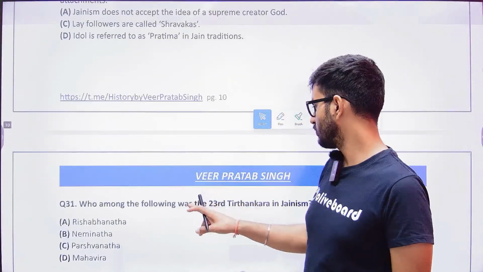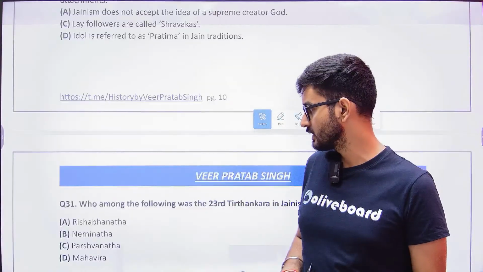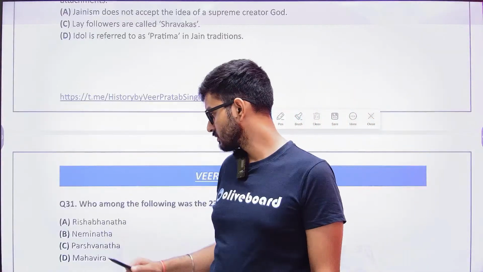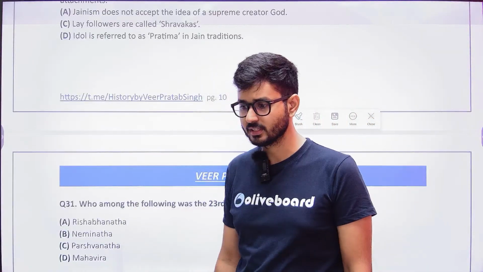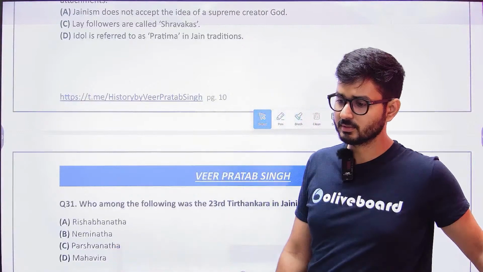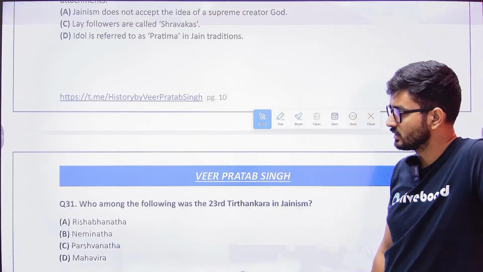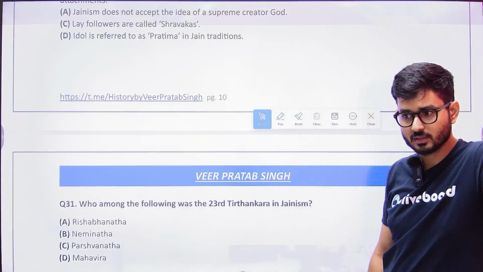Now, who among the following was the 23rd Tirthankar in Jainism? Was it Rishabdeva, Neminatha, Parshvanatha, or Mahavira? Come on, this is something that is very easy. Who was the 23rd Tirthankara?